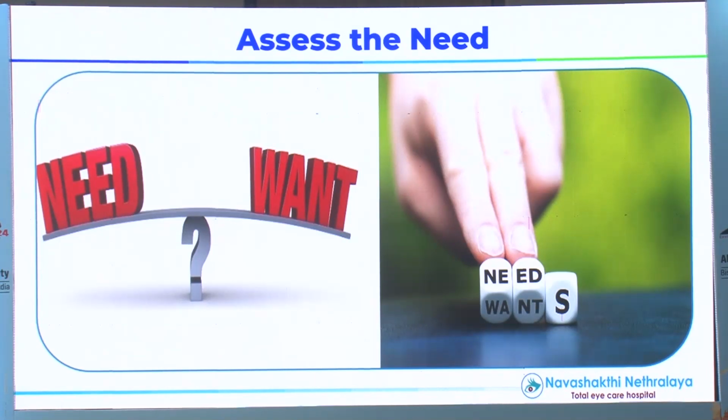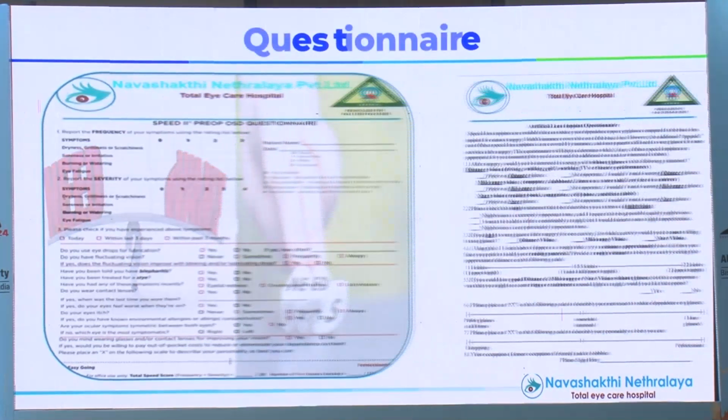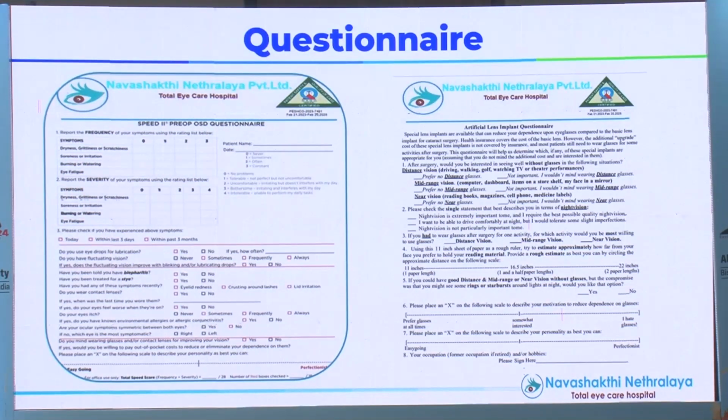How do you do this? Need means what does it really require? Ask for his profession. Ask for his hobbies. Now, there are questionnaires available on the website. The first one, what you see, is a Speed 2 questionnaire. This was designed entirely for insurance purposes in the US, where it talks about advanced IOL. But look at the second questionnaire that goes into what are the daily activities of this patient, what he is using.